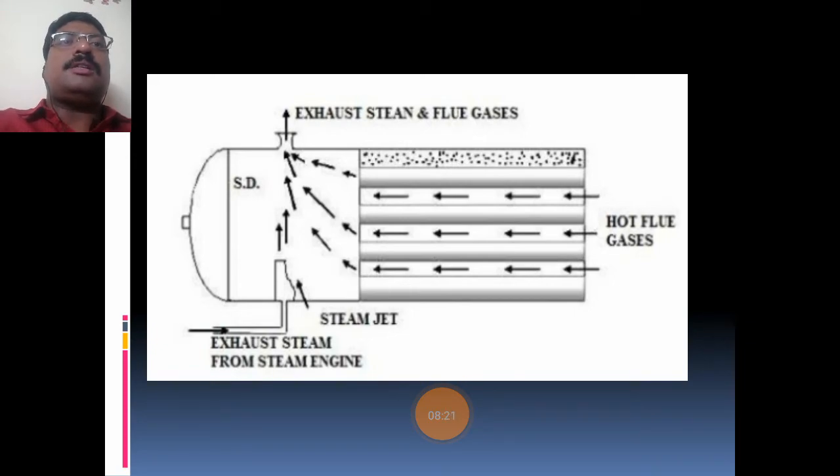This is an example of the steam jet draft system. Here the hot flue gases are passed through the tubes, and the exhaust steam from the steam engine is passed to the nozzle, which will create high kinetic energy. By means of this kinetic energy, it will extract the hot flue gases and air to the atmosphere.